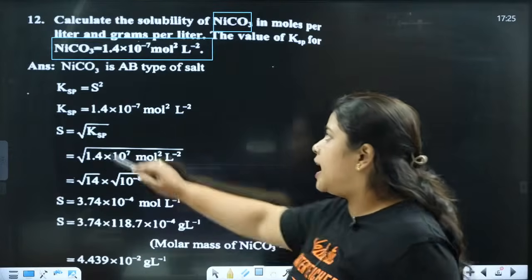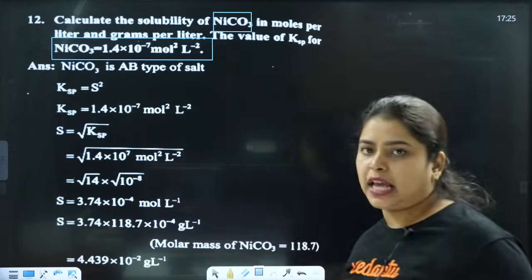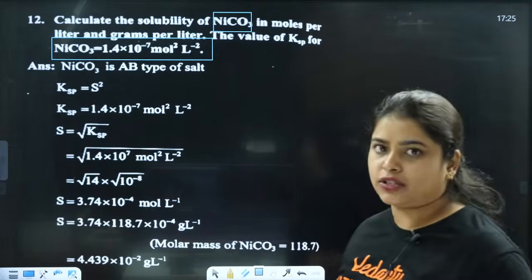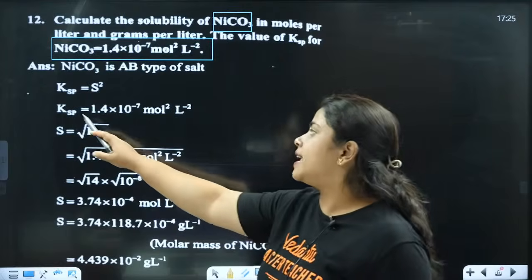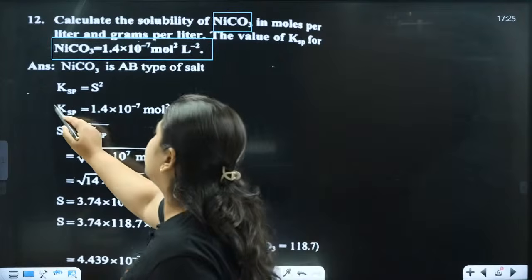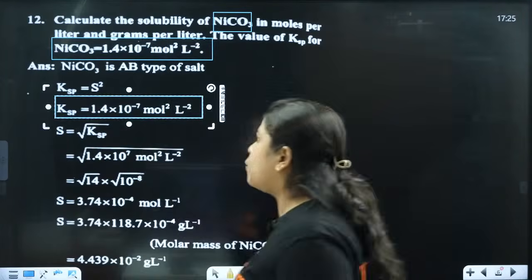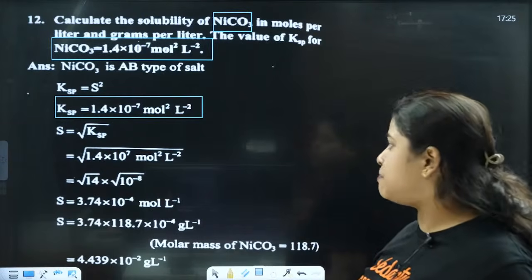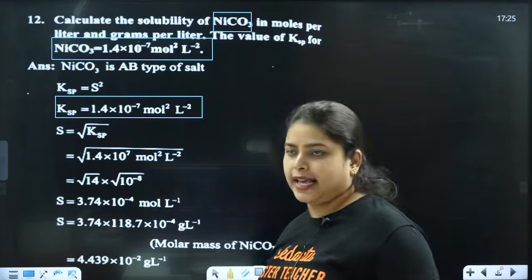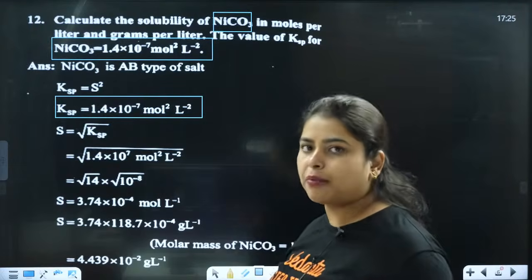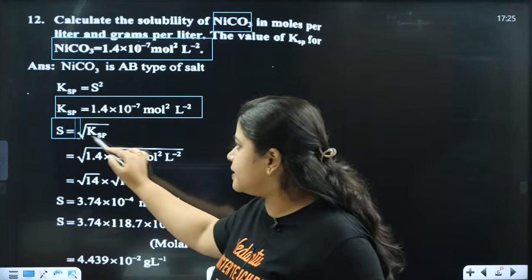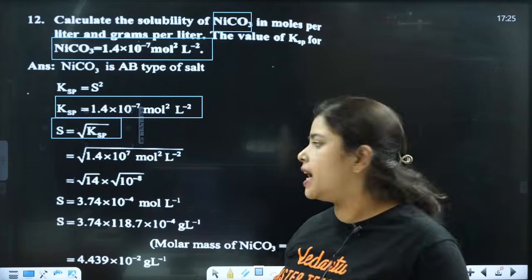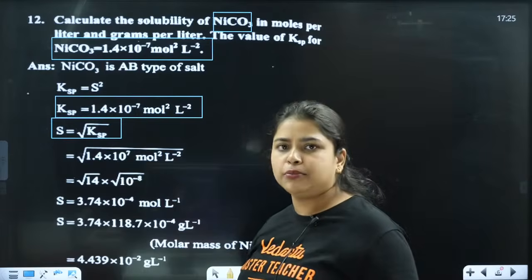So concentrate. NiCO3 is actually an AB type of salt. For that purpose, Ksp is equal to S square, that is solubility square, and the Ksp value they have given is 1.4 into 10 raised to minus 4 moles square per liter square. Clear? Now, special thing, you should remember this: S is equal to root of Ksp. Now S is equal to root of the Ksp value.